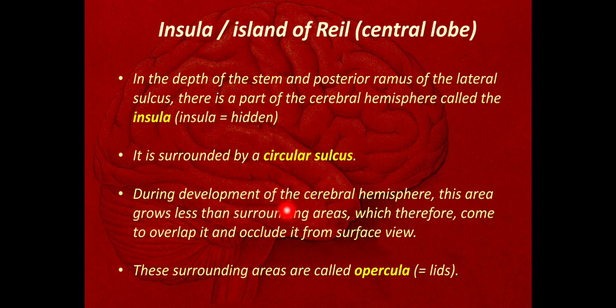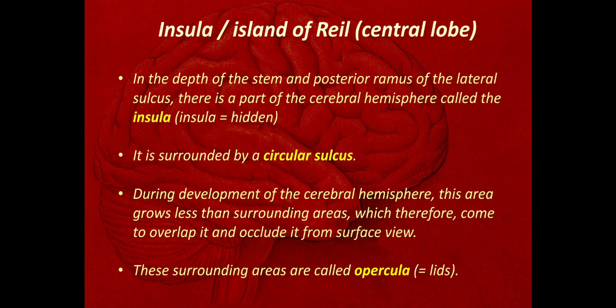During the development of the cerebral hemisphere, this area grows less than the surrounding areas, which therefore come to overlap it and occlude it from the surface view, and that's why it is called insula. These surrounding areas are called opercula.